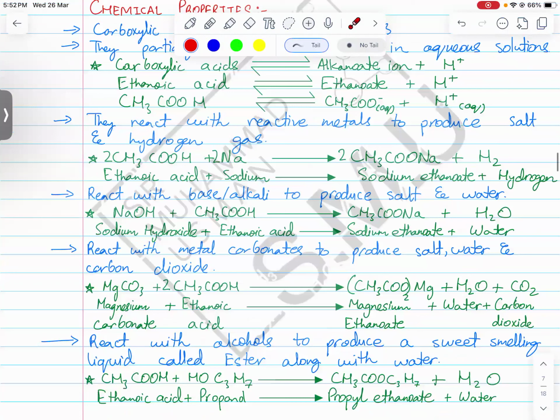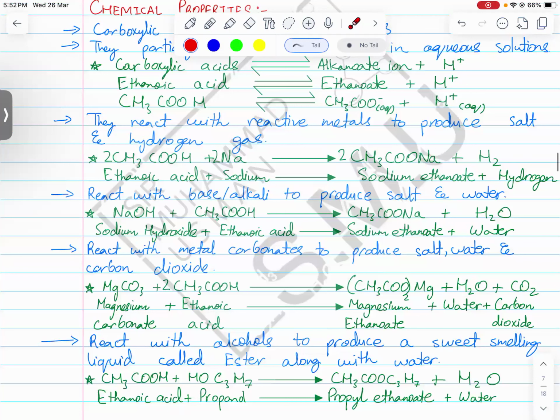It would produce magnesium ethanoate, right? Magnesium has a +2 charge, so this 2 goes on the bottom. And along with that, water and carbon dioxide are also produced.